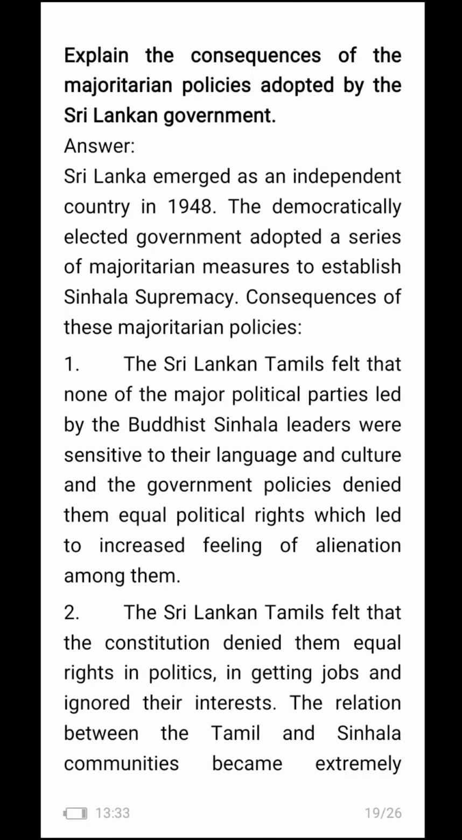Sri Lanka emerged as an independent country in 1948. The democratically elected government adopted a series of majoritarian measures to establish Sinhala supremacy. Consequences of these majoritarian policies.